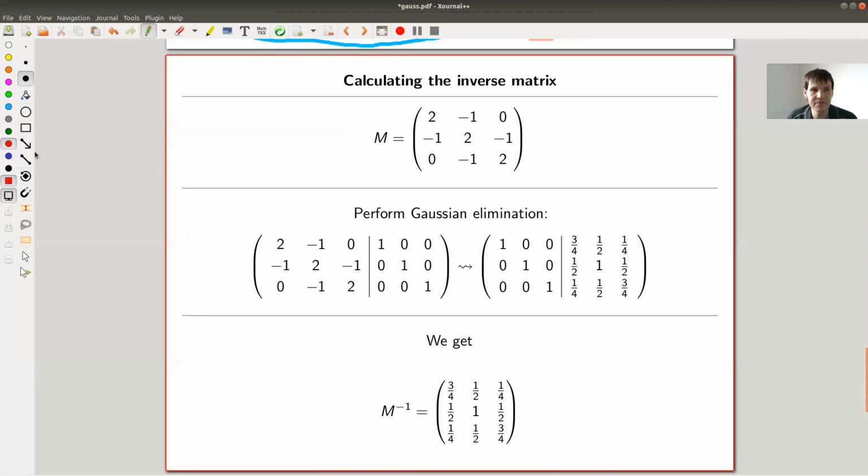For instance, you can find the inverse of a matrix, and it works as follows. Just take a matrix M and you want to find the inverse, and here's the inverse. Of course, I already found it, but let's say I still need to find it. The way that it works is you write M and you write an identity matrix next to each other, and you divide them by a line, just to remind yourself which one is which, and you perform Gaussian elimination on this matrix.